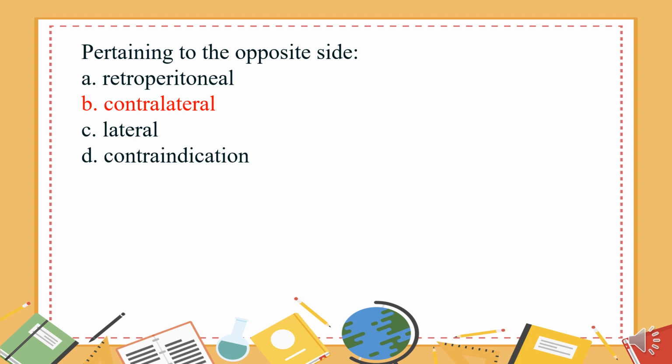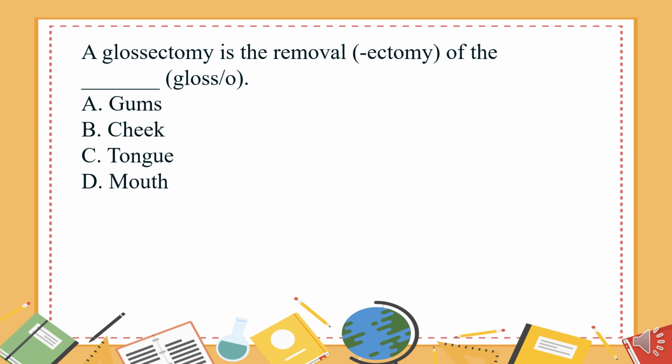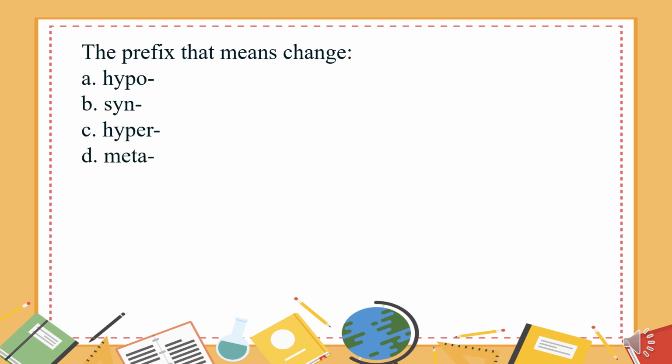Contralateral. A glossectomy is the removal, ectomy, of the what? Glosso. A. Gums. B. Cheek. C. Tongue. D. Mouth. The answer is C. Tongue. The prefix that means change. A. Hypo. B. Syn. C. Hyper.